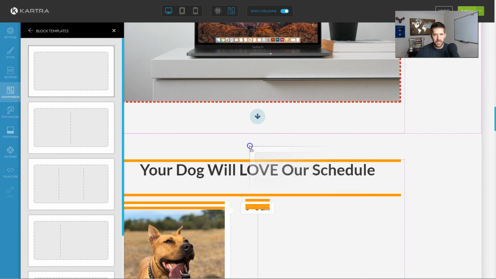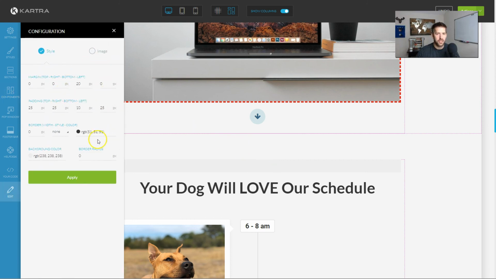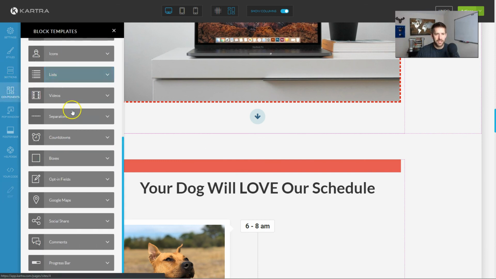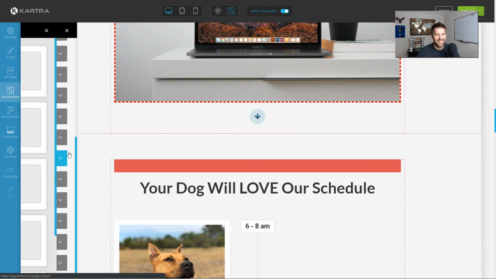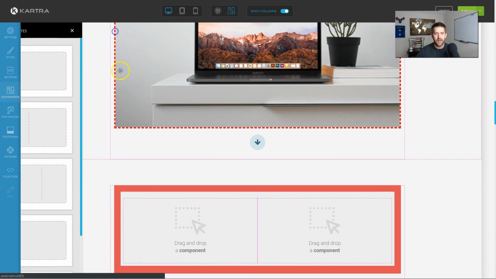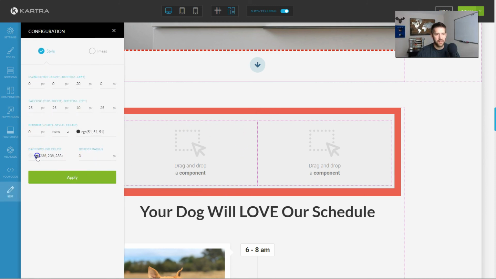Let's drag a box in. Okay, I've got this box, and I could change the color like I did on the other one. Let's change this color to a little red here. Now let's see if I can put a box inside the box. Let's go back to boxes. Sounds crazy saying boxes all this. And would you look at that? Oh my gosh, I might actually have to be changing my perspective on this. I thought this was a very unique Thrive aspect.